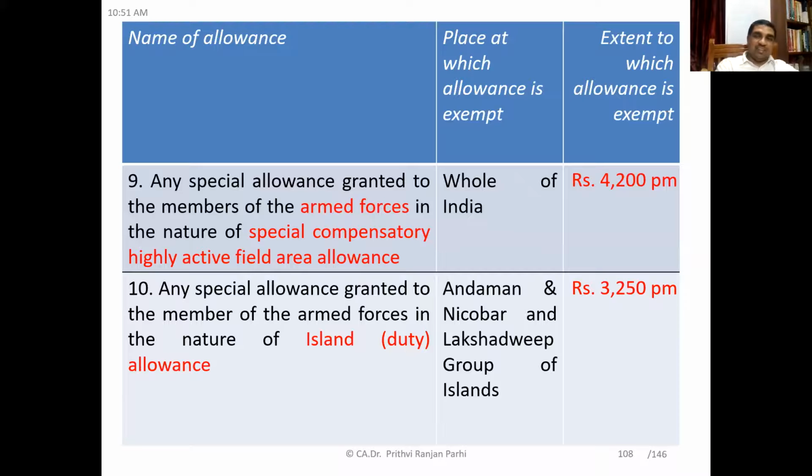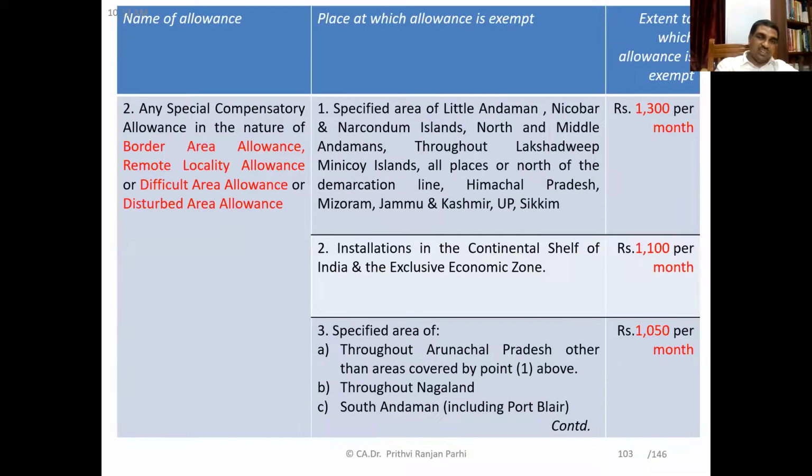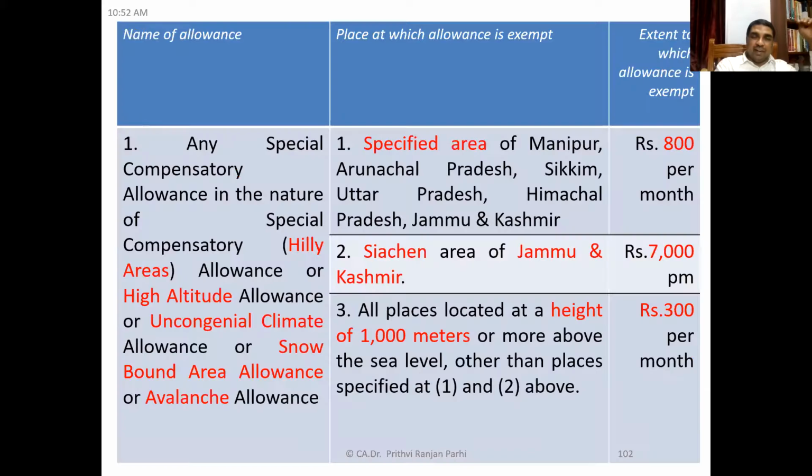Okay, so friends, I showed you a list of allowances. It may be difficult for you to remember this. I don't feel there is any need to remember it, but you should know that there are some allowances which are applicable to some specific areas. And if an employee is working in that area and is receiving similar kinds of allowances, some exemptions are allowed. So in appropriate time, you can refer to the appropriate section and find out what that is. Okay, but no need to remember the amount because depending on the places, amounts vary. Is it done?